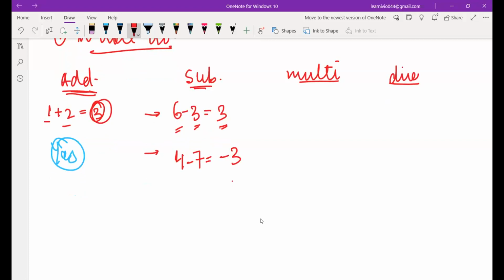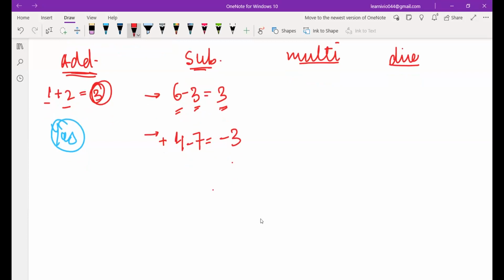How? You've just subtracted 4 and 7. See, when you have opposite signs, you subtract. 4 is a positive number, 7 is a negative number. You subtract them, and we put the sign of the bigger number, so you get minus 3. You understand or not?